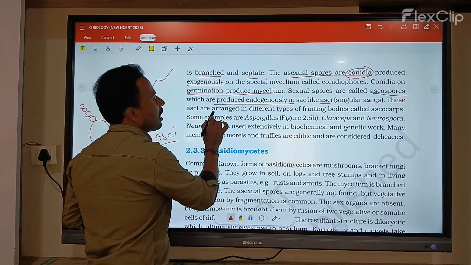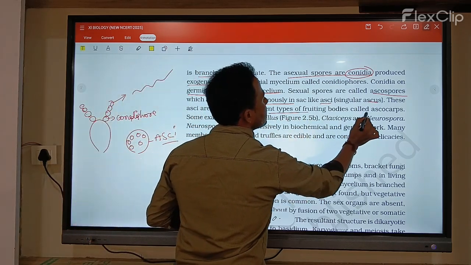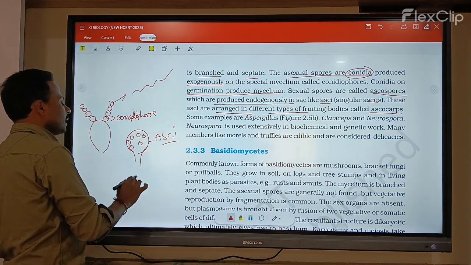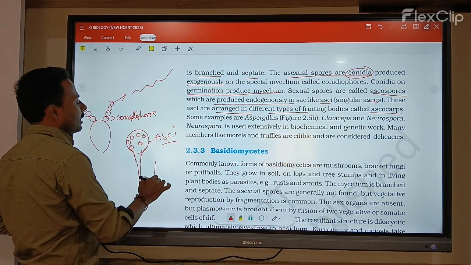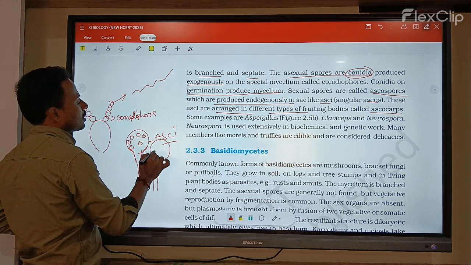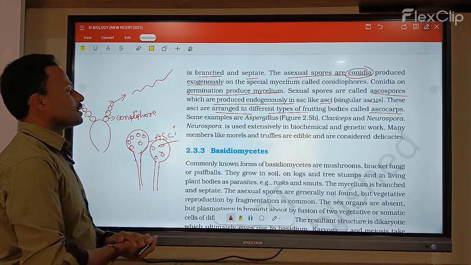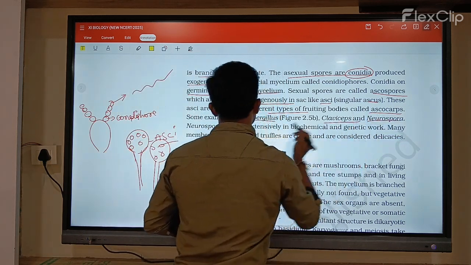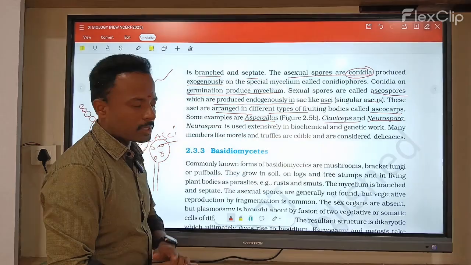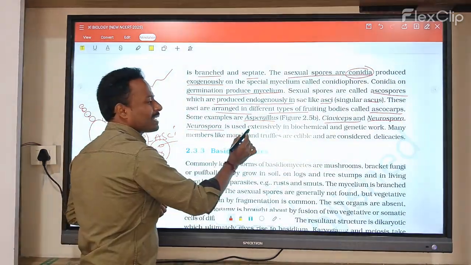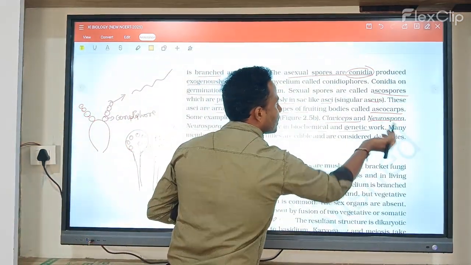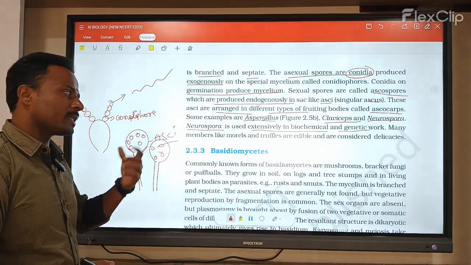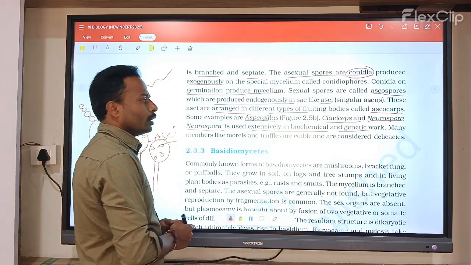These asci are arranged in different types of fruiting bodies. These complete fruiting bodies are called ascocarps. Examples are Aspergillus, Claviceps, and Neurospora. These are the best examples. Neurospora is used extensively in biochemical and genetic work, and mostly for biological work.